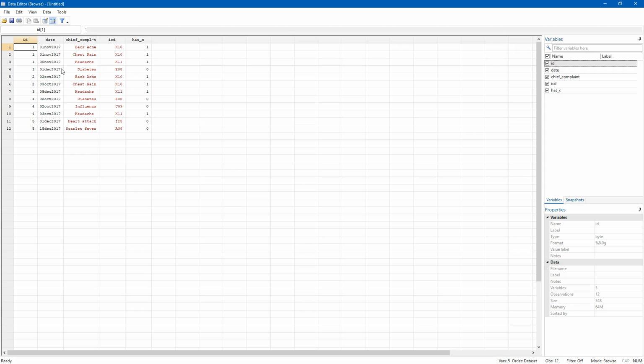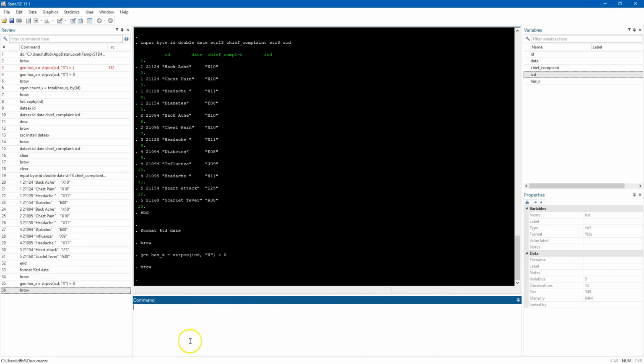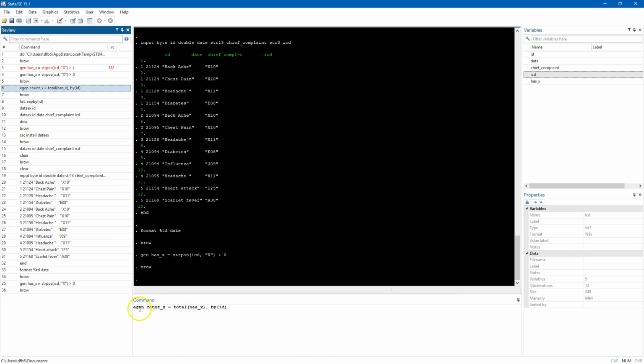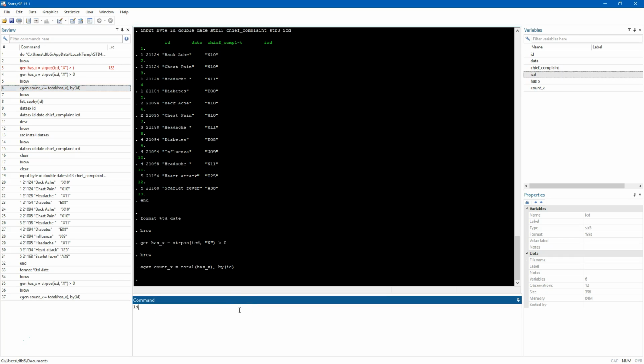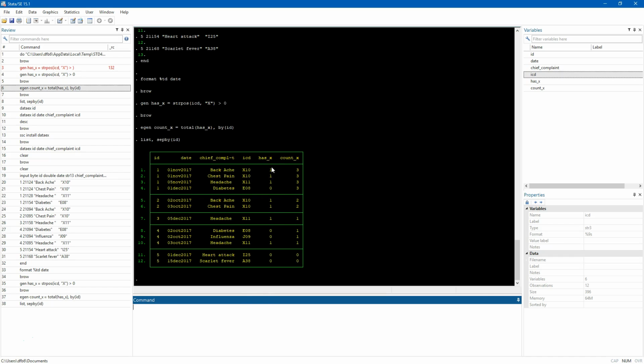and then let's say the person said, well, I also needed by patient ID, how many times did they have one of these X codes, and that's really easy. So then I just say, I've actually done it right up here, this guy right there, I'm going to do by ID, I'm going to use egen to do this count. And now if I say, let's actually list those out, and we'll separate it by ID. And so now you see, this person is in the data 4 times. I mean, 2 of these were on the same date, but 3 of those times have at least one X code. Down here 2, 1, this person didn't have any, right?